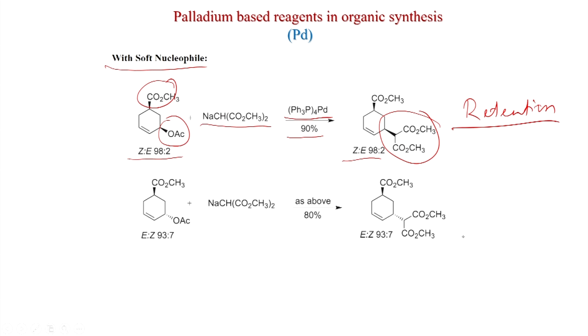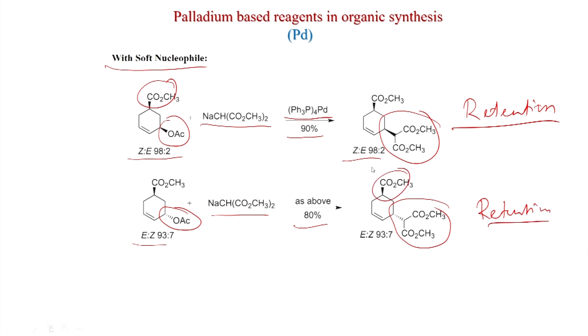Now, if you react with this one, the trans one, where the acetate is down, with a 93:7 ratio, and the same malonate and same conditions, you get a little less yield, 80%, but the stereochemistry is opposite to the earlier product. So, here also retention is happening. The other stereochemistry is not affecting it; it is the acetate stereochemistry, that is the pi allyl palladium intermediate, and that is very important for the retention of this stereochemistry.